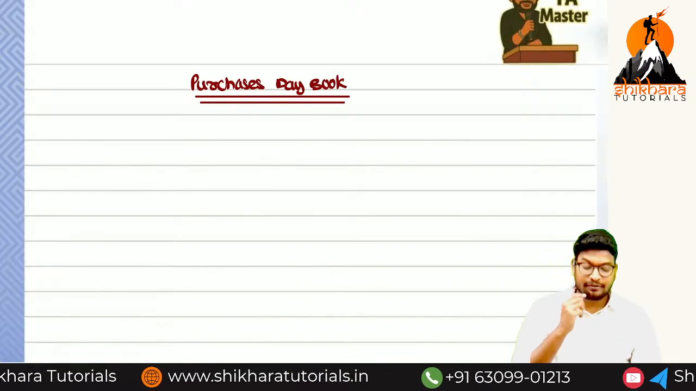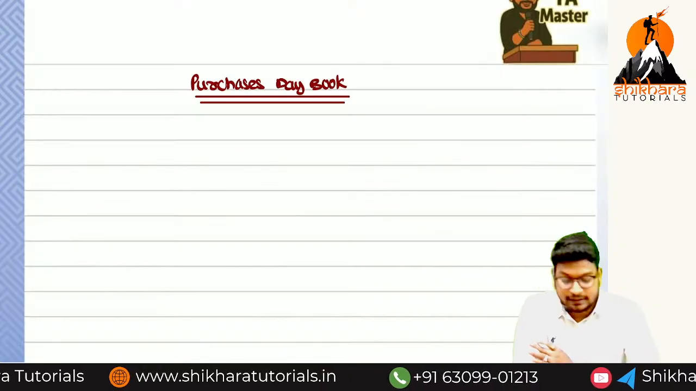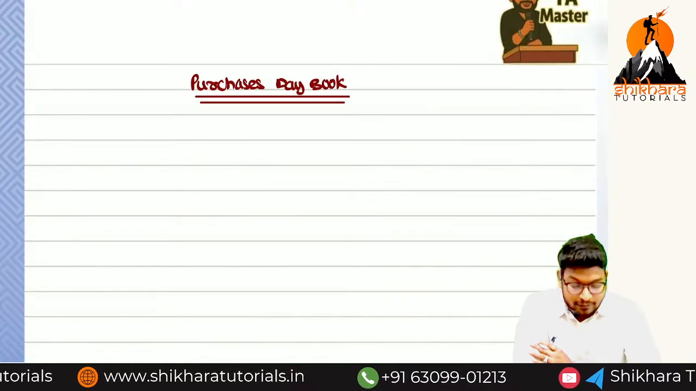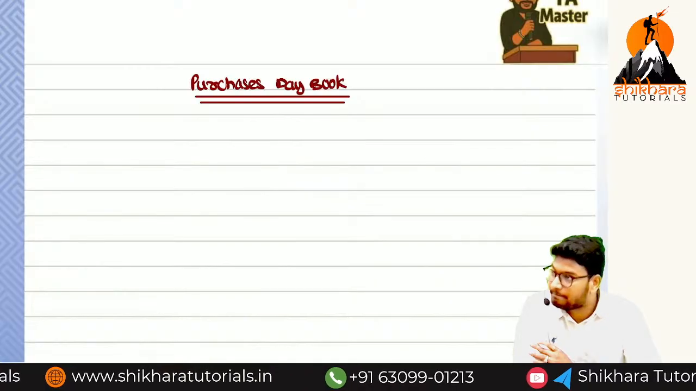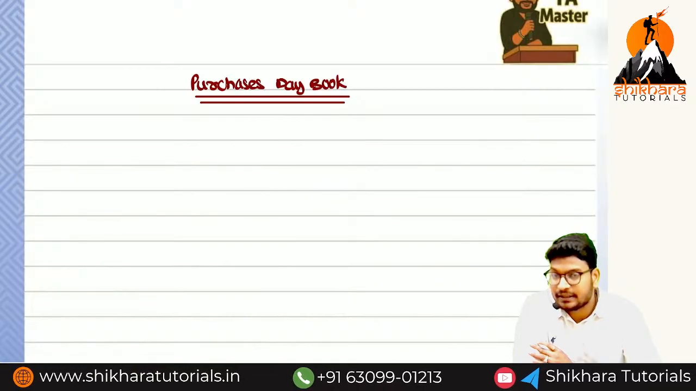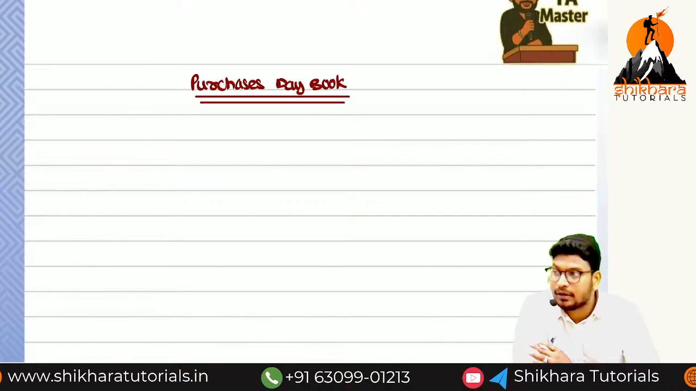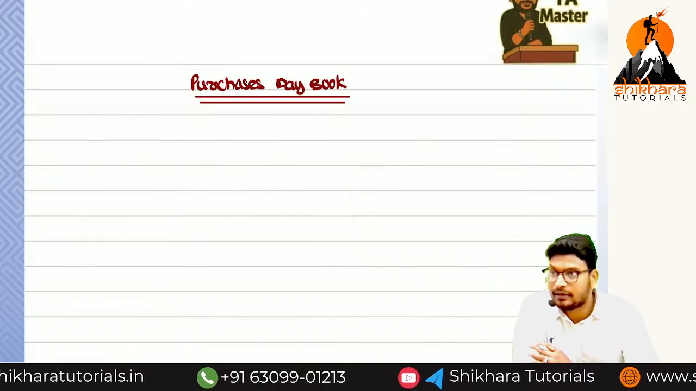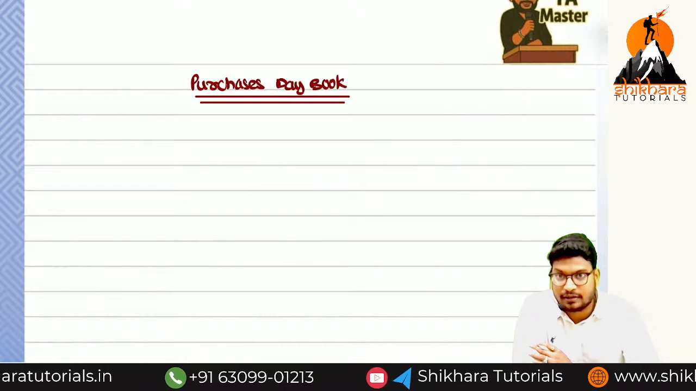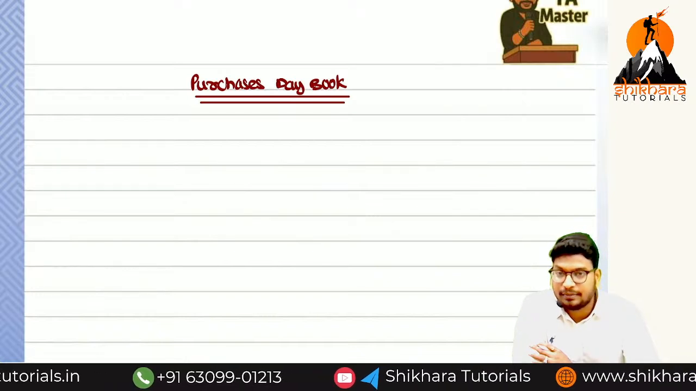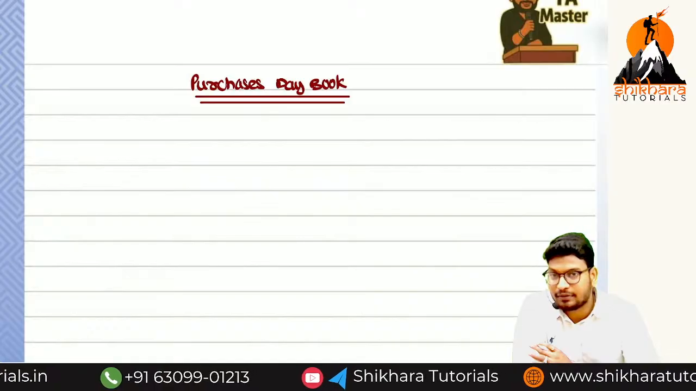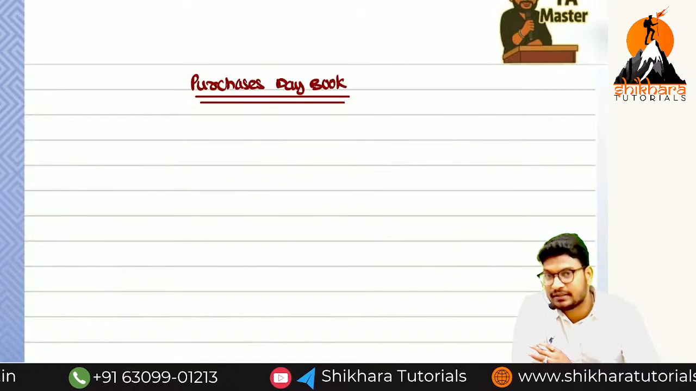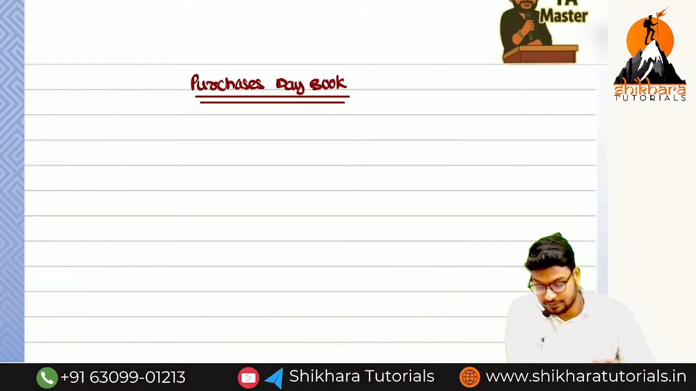Sir, normally by way of seeing the name of the book, can you estimate which transactions are recorded in this book? All the purchase of goods will be recorded, or credit purchase of goods will be recorded, cash purchase of asset will be recorded, cash sale of asset will be recorded, like that. Only credit purchase will be recorded in this book.